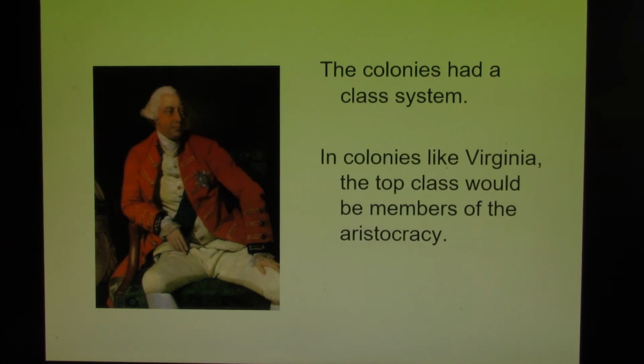We have in the 1700s a refinement of what is called the class system. Now, there were many aristocrats, people who were born of noble birth, who came to the colonies to better themselves. Maybe back in Great Britain they couldn't buy land, but here in the colonies they could. So they would come to the 13 colonies, buy some land, and now they would be not only landowners, but landowners with a title. They would be part of the aristocracy.